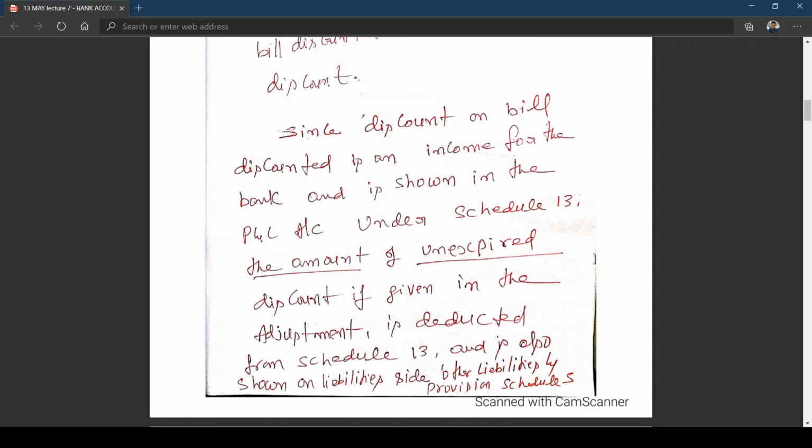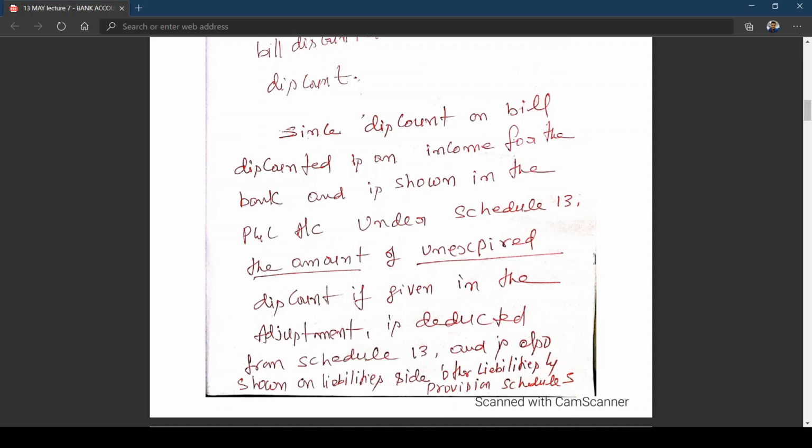But in the examination problem on final accounts, if they have given unexpired discount in adjustment, either you have to calculate it or the calculated amount has been given. As I told you, unexpired discount is related to which year? Next year. It is to be deducted from Schedule 13. Whatever discount you are showing in Schedule 13 includes next year's income also, so it is to be deducted.